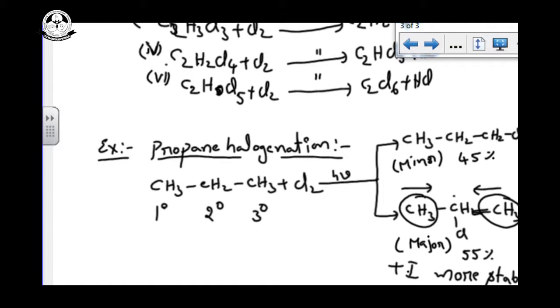Stability order of free radicals is like this. So this is the halogenation of alkanes.